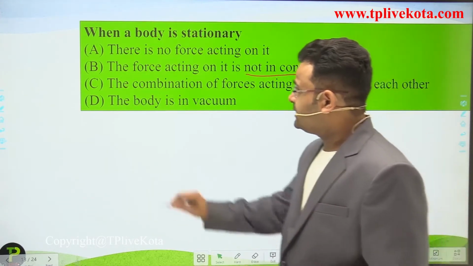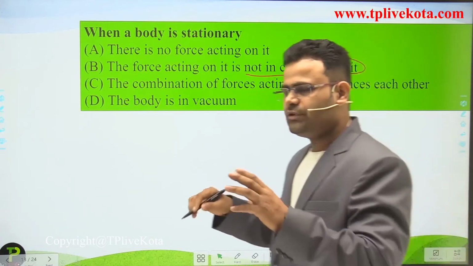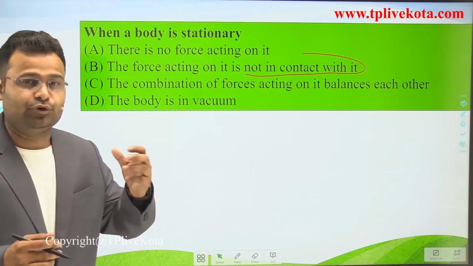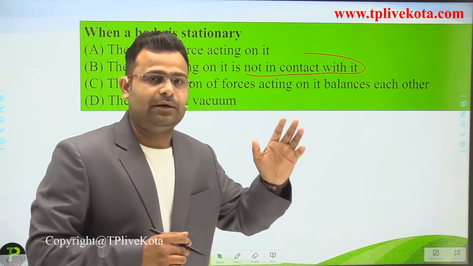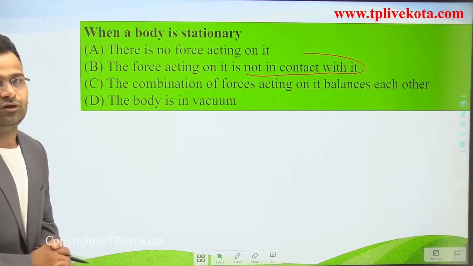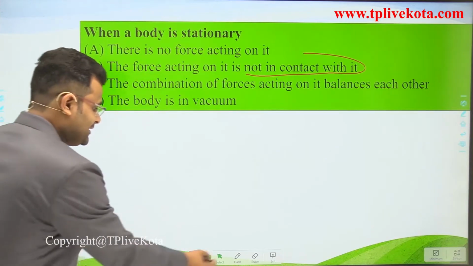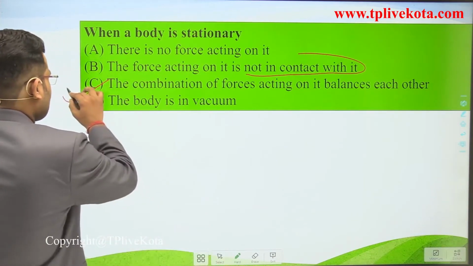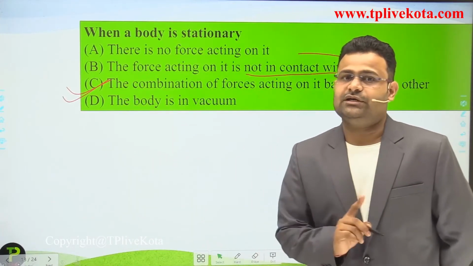Okay. Now option C is the combination of forces. Let's suppose more than one force is applied on this box, but each and every force has an opposite force. Means if you apply one force on the right hand side and another force of the same amount in the other direction, left hand side, then both the forces will be cancelled out. So in this condition also the body does not move. So we can say the answer of this question is the combination of forces acting on it balance each other. That is the correct answer of this question.